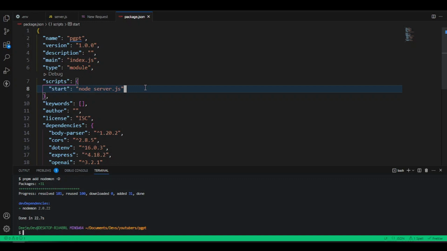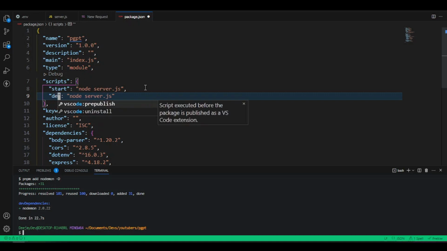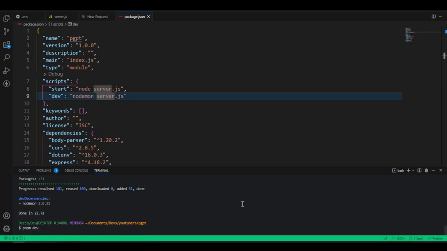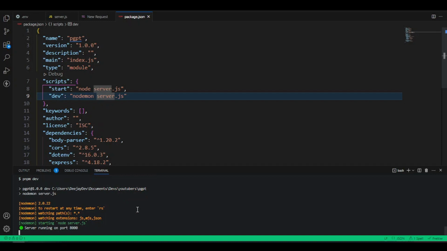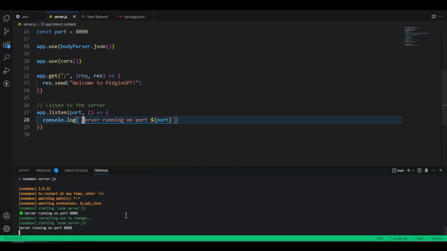So we'll just duplicate this line, add a comma here. Then let's call it dev. And this dev script, let's just call it nodemon. And now, anytime we run our pnpm dev, so let's run it here inside our terminal. This will help us set up, fire our nodemon, and our nodemon, anytime we make changes on top of our server file, so we can come back into the server file, and then if we make changes here, you just see now the server message, you don't clear here. So yeah, that emoji thing didn't sort out here, so let's save it.